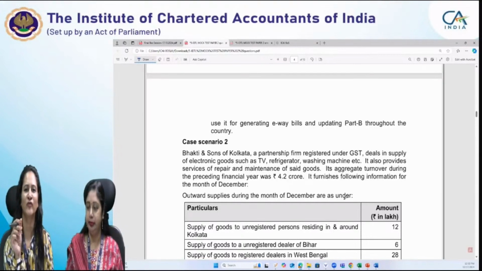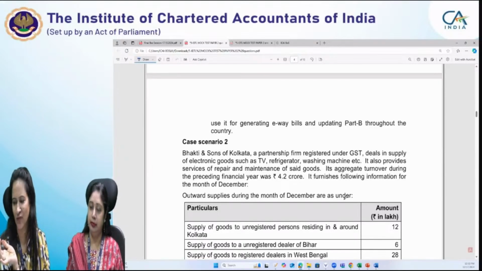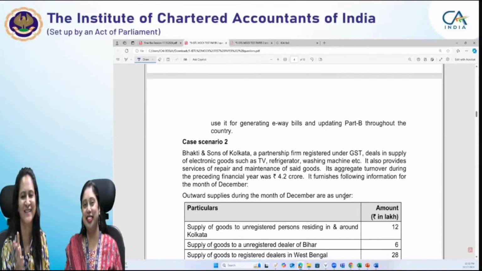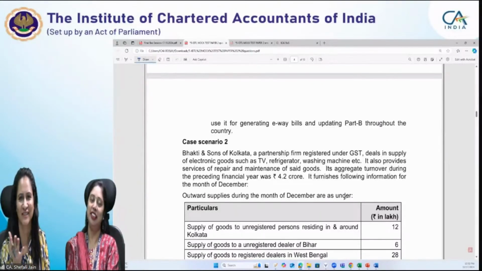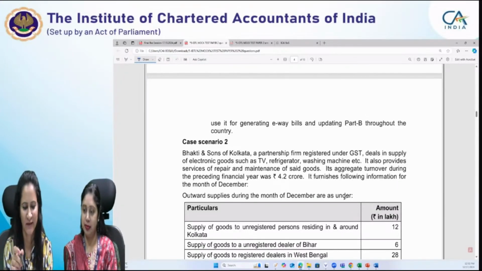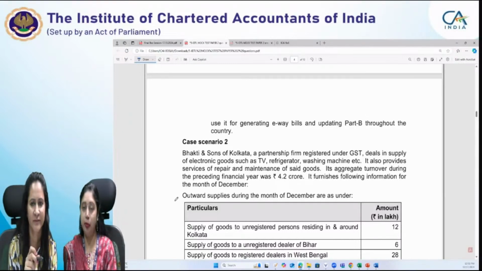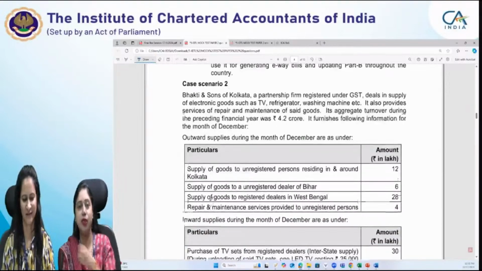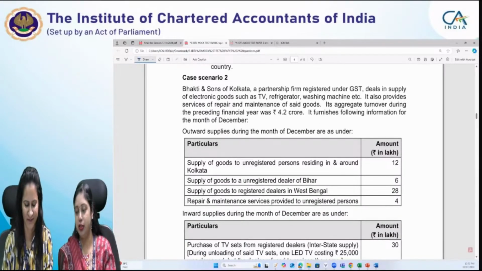As we move to case scenario 2, it will be easy for you because a few adjustments have already been discussed at length in case scenario 1, that is sponsorship service and legal service. So it will be very easy for you to arrive at the correct answer. I hope case scenario 2 will seem easier as you have already understood the adjustments covered in case scenario 1. Though different points have been tested, at least you know those provisions because we have discussed the entire provision in scenario 1.